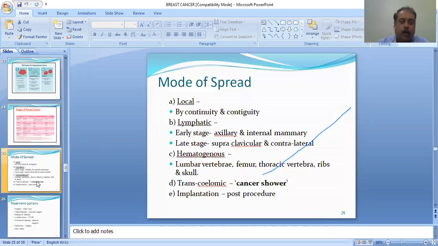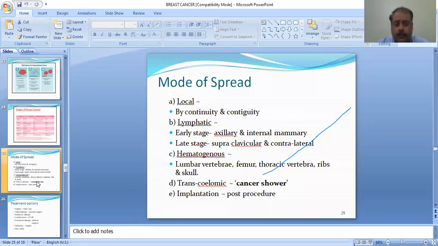Okay, next is the mode of spread. The mode of spread is by various paths. First is the local path, that is by continuity and by contiguity. By continuity, it is in sheer continuation with the earlier structure, and by contiguity, it spreads to the nearby vicinity, not just in continuity. Lymphatic spread can be in early as well as late stage. In early stage it is through axillary or internal mammary nodes, and in late stage through supraclavicular and contralateral nodes.